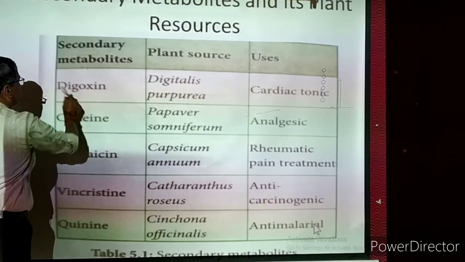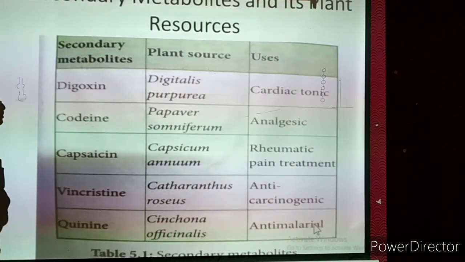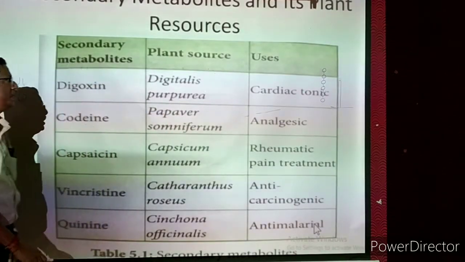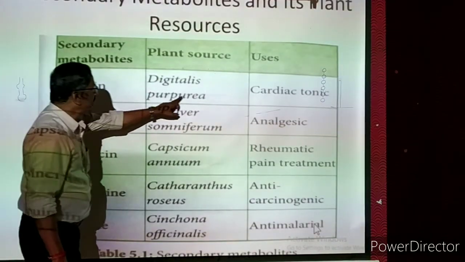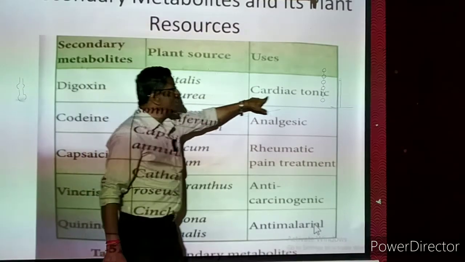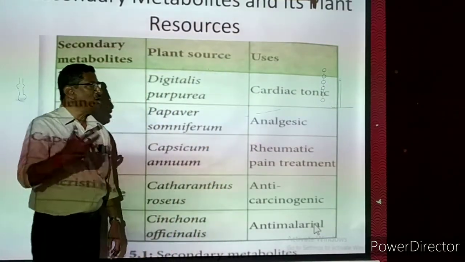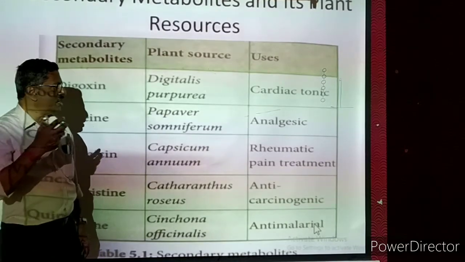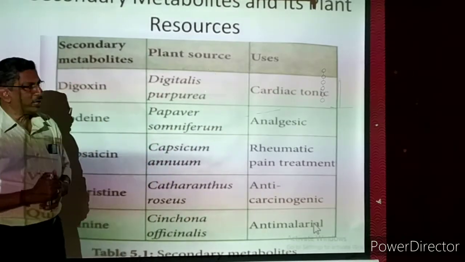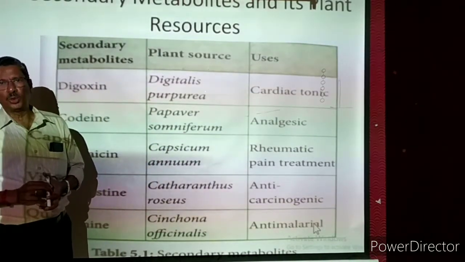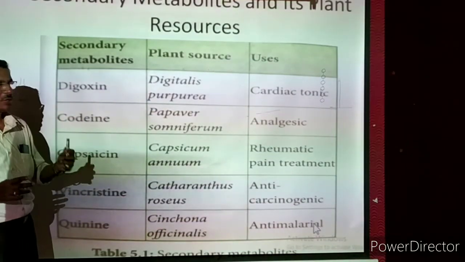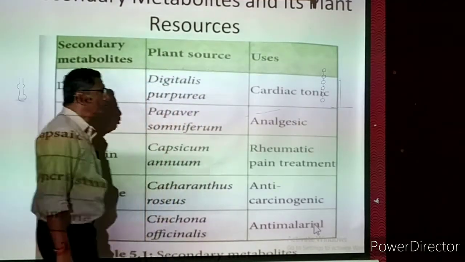For example, the first secondary metabolite is called digoxin. It is obtained from Digitalis purpurea. Now from this plant we are extracting digoxin, a secondary byproduct. It is a cardiac tonic. What is that cardiac tonic? Tonic we know, it is a nutritive liquid, gel or jelly. It is good for the human heart, to strengthen the human heart. The people who have had a heart attack, one time or two times, doctors will give digoxin tonic or digoxin capsules or tablets. So the heart will become more and more stronger.